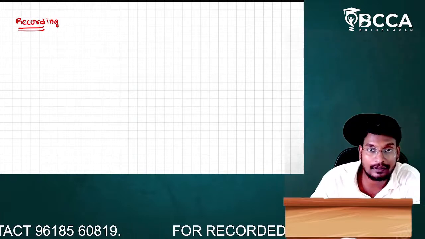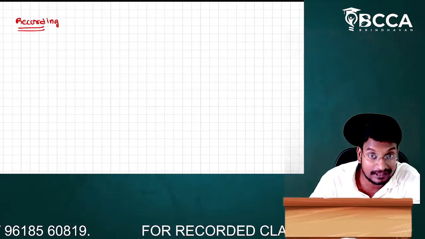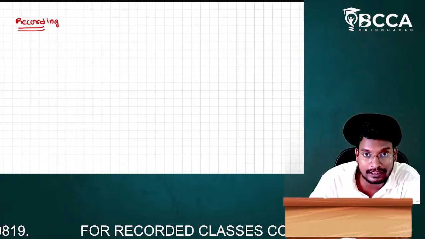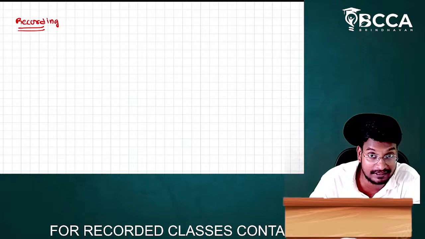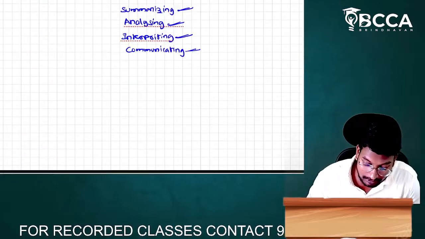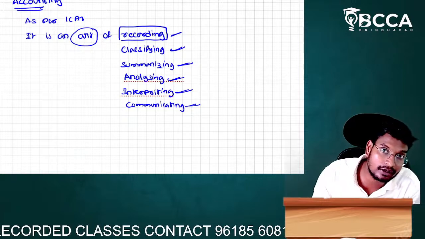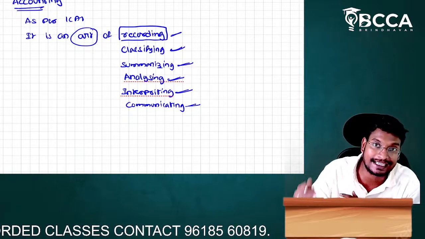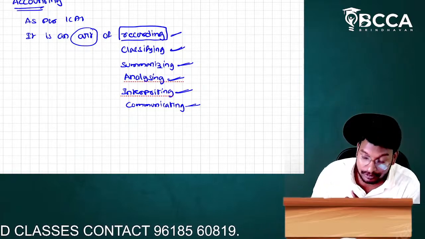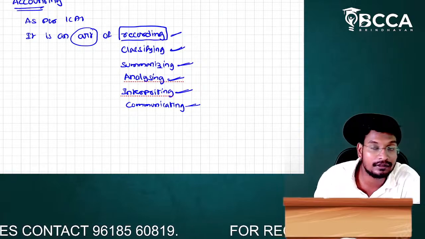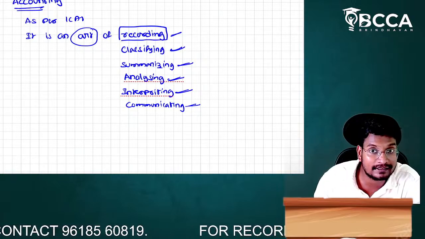So first of all, we have to learn about the meaning of the transaction. Then after, we have to learn about what an event is. After that, we will come once again to the definition, sir. As of now, what is the definition, sir? It is given by the ICAI. It is an art of recording, classifying, summarizing, analyzing, interpreting, and communicating to the end user. First we will discuss the transaction and the event.